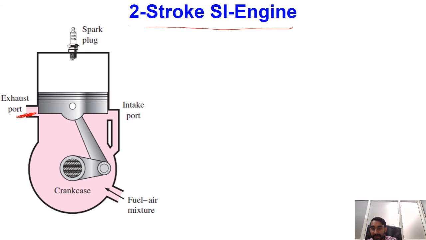Over here we are having a port for entering the air and fuel mixture inside the engine, and the region below this piston, in this crank area, is known as the crankcase. In this type of two-stroke engine, our crankcase is normally sealed, and over here we are having one mechanical port, which we call the intake port.